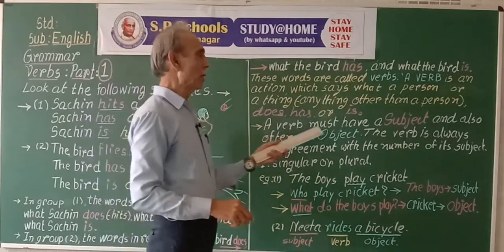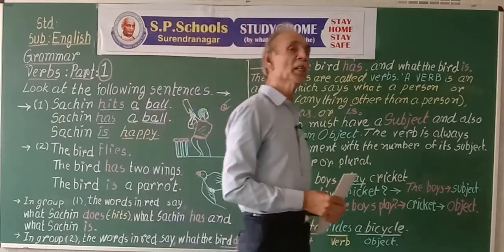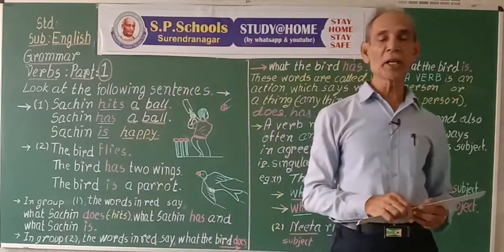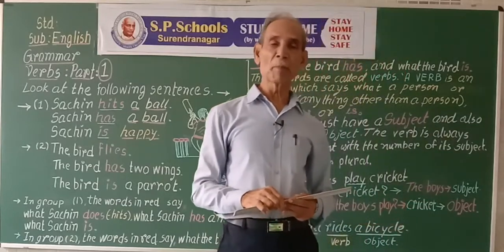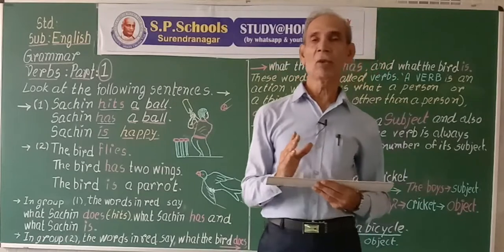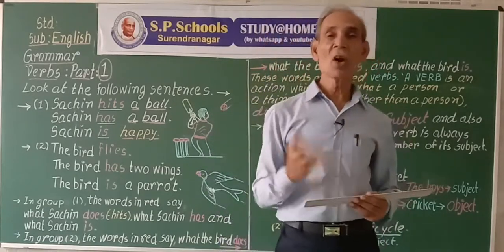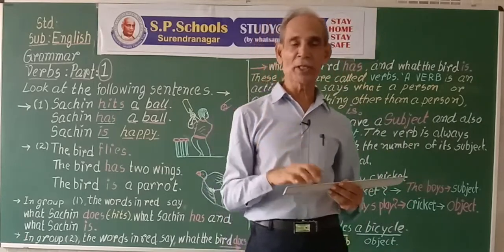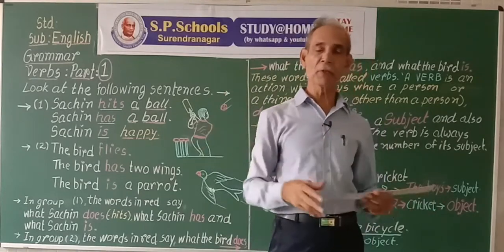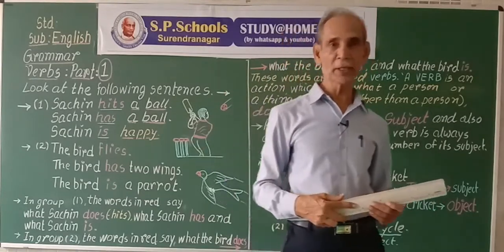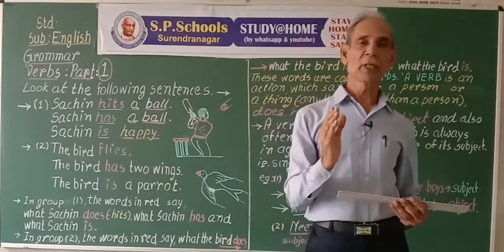Thus, the verb must have a subject and also often an object. Some verbs are such that they do not have objects. They can complete their meanings on their own. For example, the baby sleeps. What does the baby sleep? No answer. But even though the meaning is fulfilled, we can understand the meaning of this sentence. The baby is subject, sleeps is the verb.